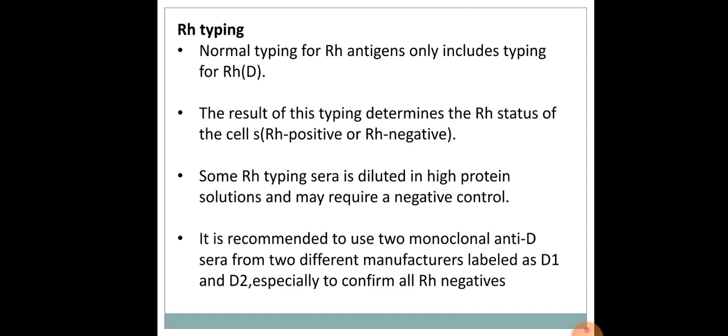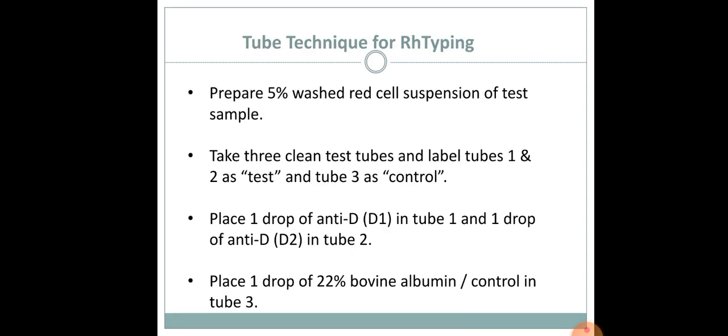Coming to RH typing. Normal typing for RH antigens only includes typing for RHD. The result of this typing determines the RH status of the cell, RH positive or RH negative. Some RH typing sera are diluted in high protein solutions and may require a negative control. It is recommended to use 2 monoclonal anti-D sera from 2 different manufacturers as D1 and D2, especially to confirm RH negatives.